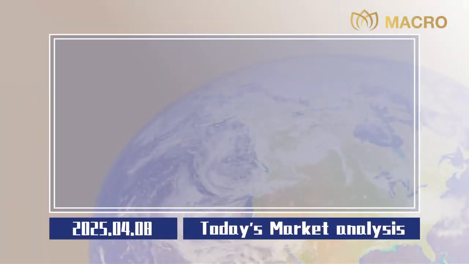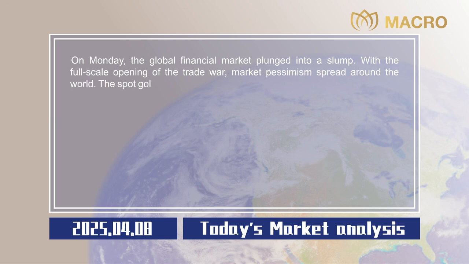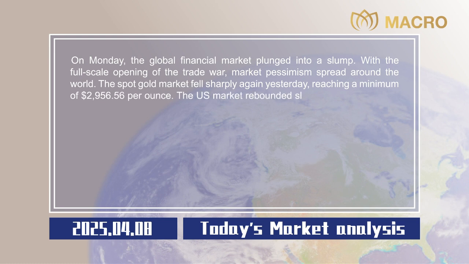Market analysis. On Monday, the global financial market plunged into a slump. With a full-scale opening of the trade war, market pessimism spread around the world. The spot gold market fell sharply again yesterday, reaching a minimum of $2,956.56 per ounce. The U.S. market rebounded slightly at the end of the session and finally closed at